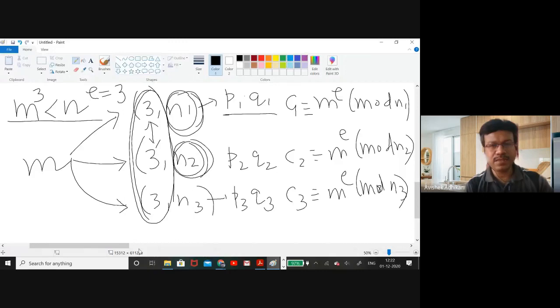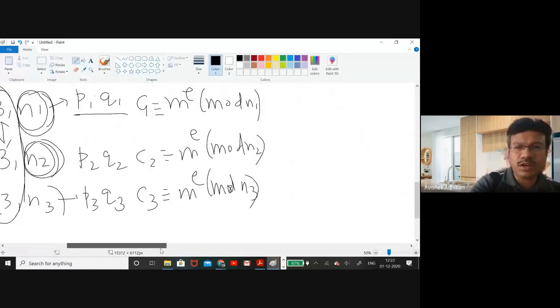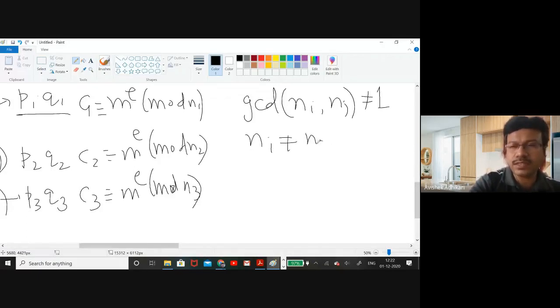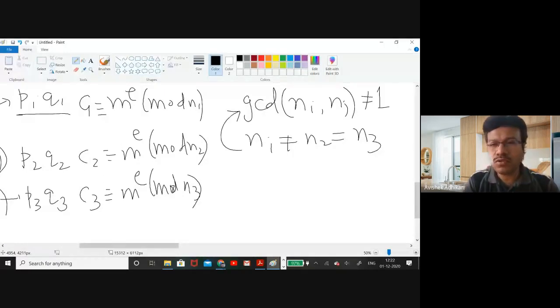It may happen that GCD of some Ni and Nj is not equal to 1. Note that N1 not equal to N2 not equal to N3. But suppose this happens, N1 not equal to N2 not equal to N3, but GCD of some Ni and Nj not equal to 1. Then what would be your conclusion? What help that you will get from here? Any guess?